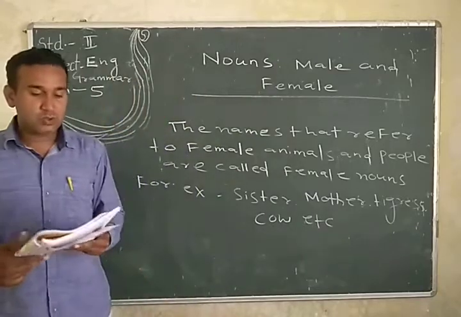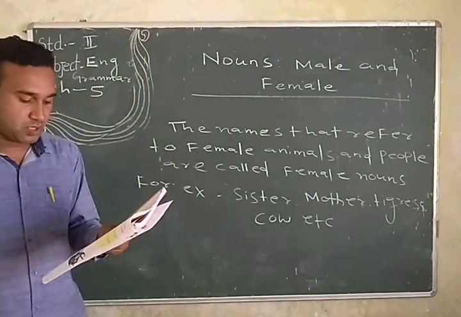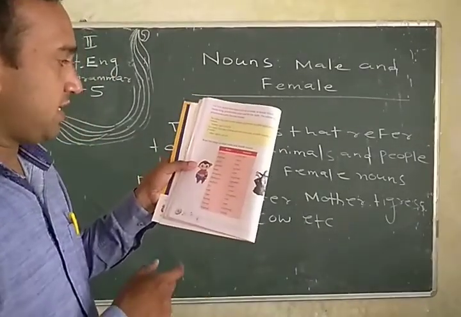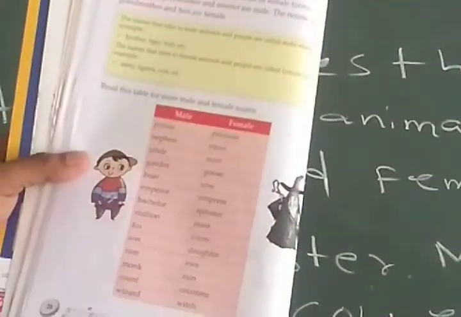Okay, so read this table for more male and female nouns. Just look at the pictures or words. One is the male side, another is the female side. Page number 28.